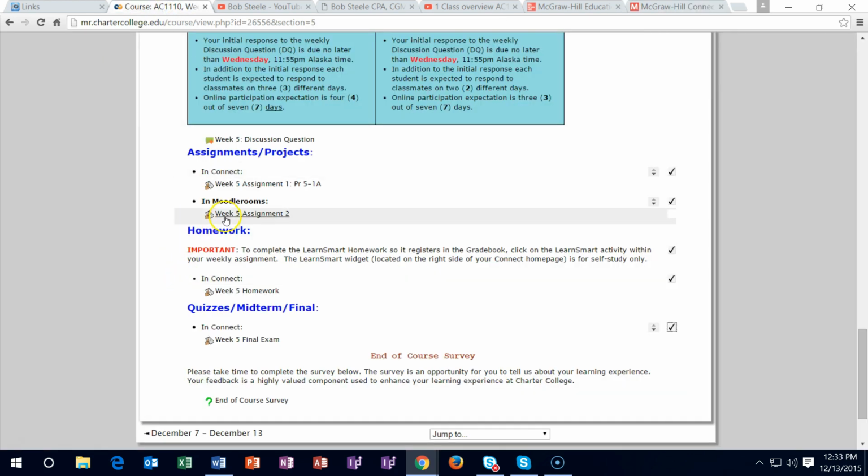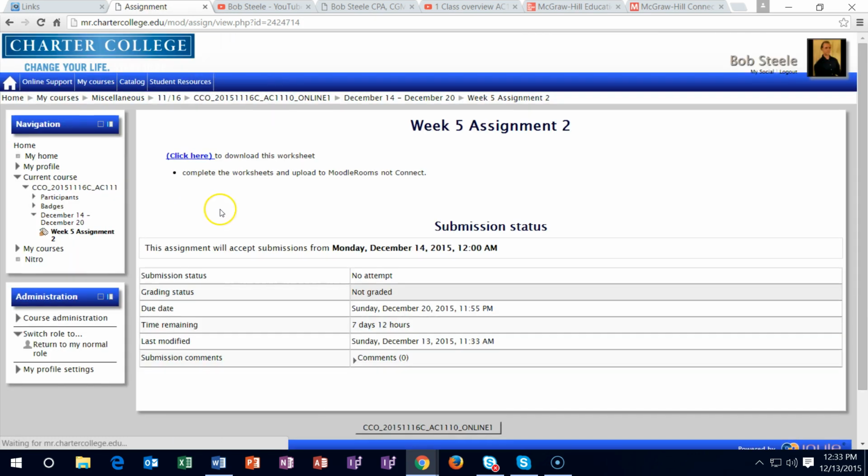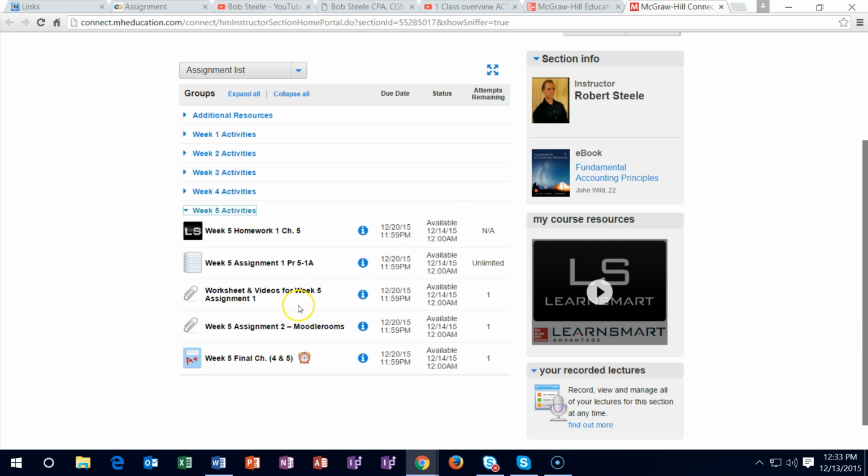And then the Moodle Rooms, you can get the assignment here. It's going to be this assignment. And it's also located in Connect here. So this Moodle Rooms assignment, it's a paperclip. You don't upload it to Connect. Remember, don't upload it to Connect, but you could get the assignment here. The only reason this paperclip is in Connect is because some people skip it if it's not in Connect, because we do so much work in Connect.